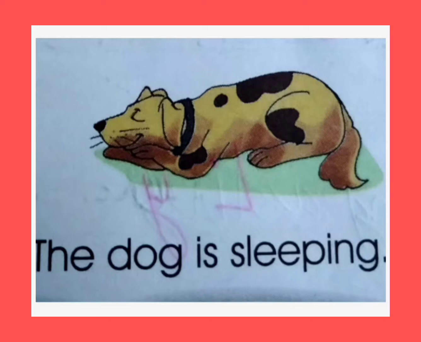Now see children, next. In the next sentence, the dog is sleeping. The dog is sleeping. See, here at the end of the sentence, we have used a full stop because it is a statement. The dog is sleeping. Now see the next sentence.